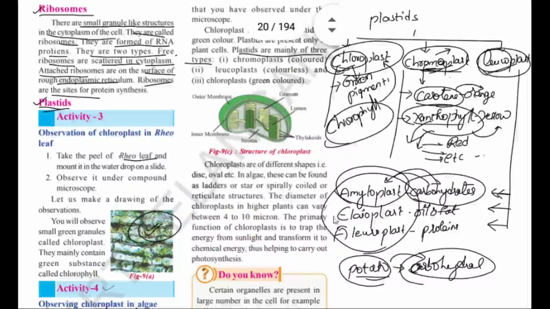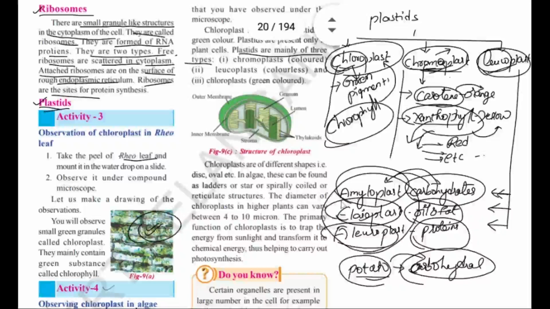Right? Another one, elaioplast. Elaioplasts are responsible for storing oil and fat molecules. The storage of oil and fat takes place in the plastid called elaioplast. And the storage of proteins takes place in a plastid called aleuroplast. Is it clear?